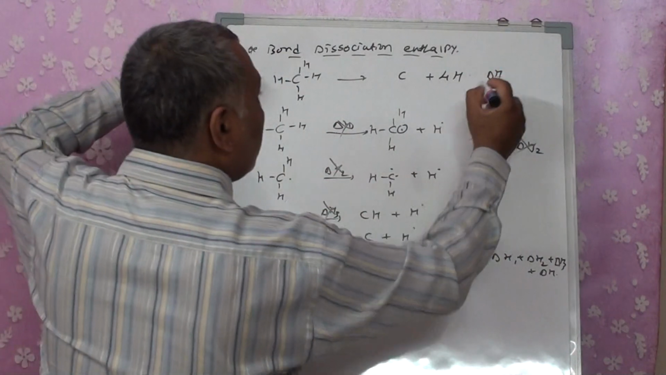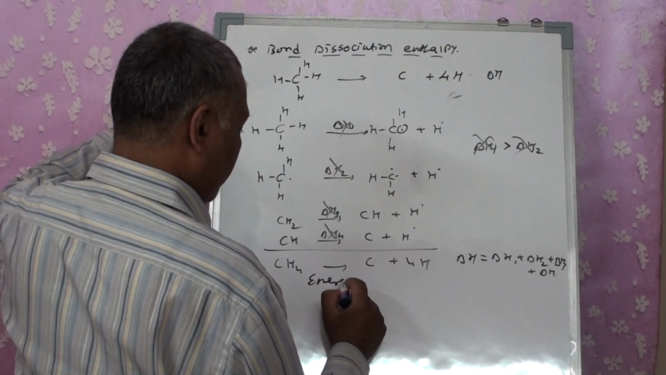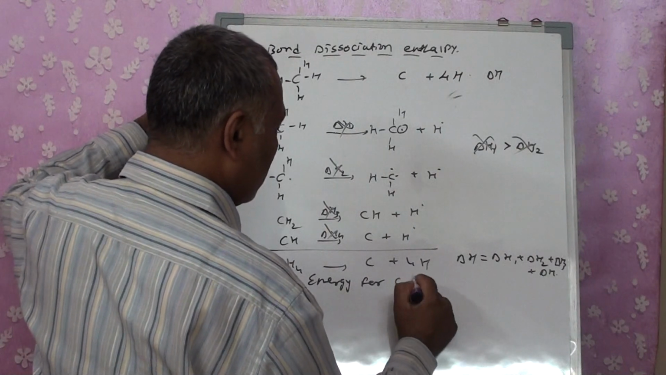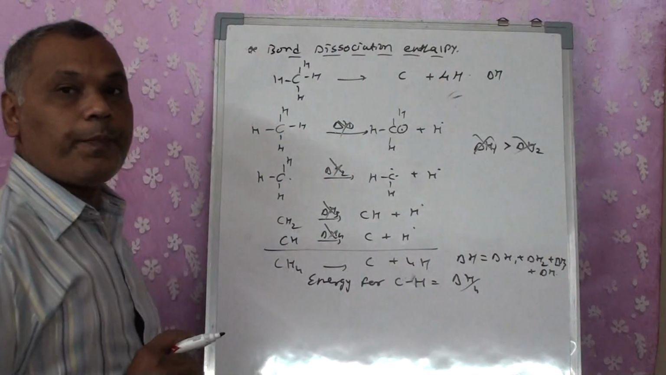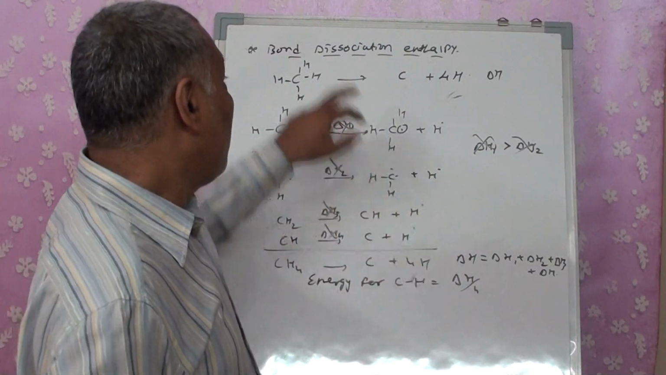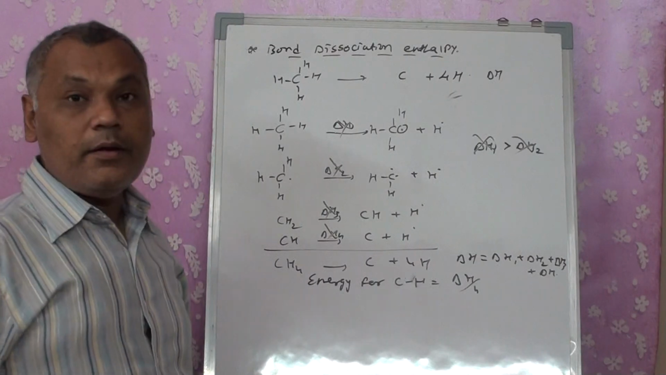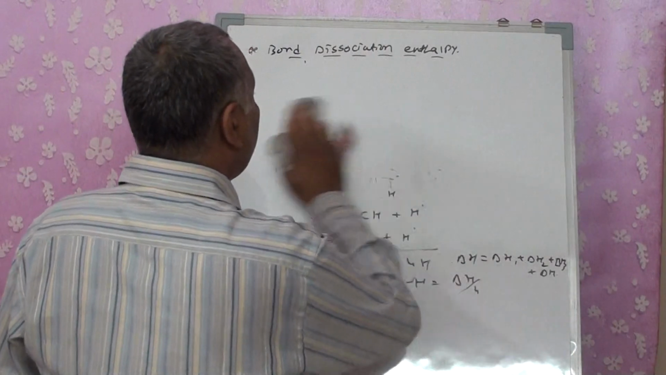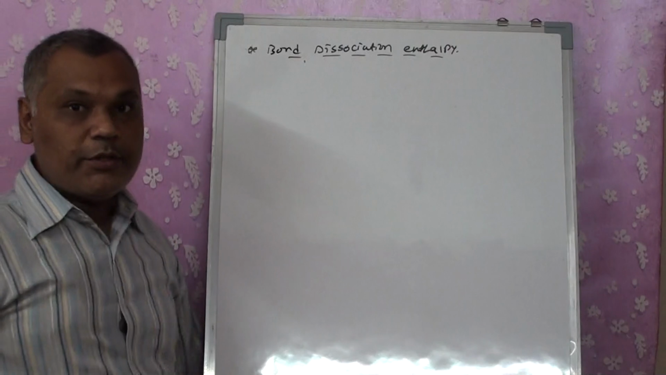So what we are going to do is write the energy for the CH bond as delta H by 4. This is known as average, and therefore we write it as bond dissociation enthalpy. Right? Because we are not going to get the same energy every time.